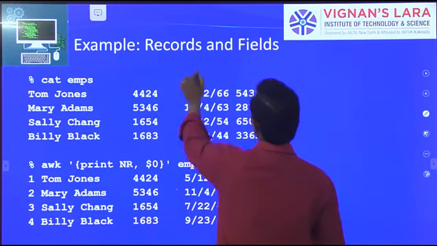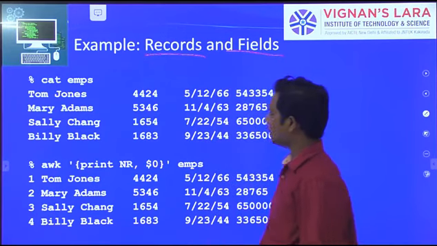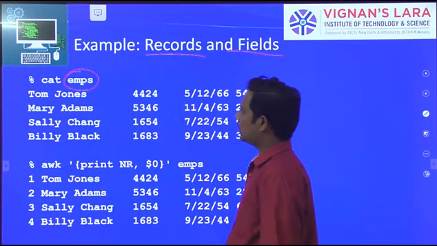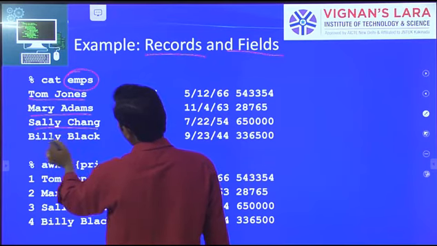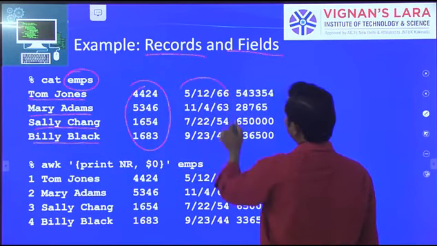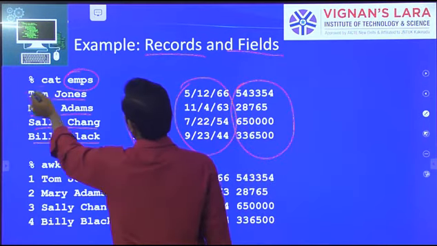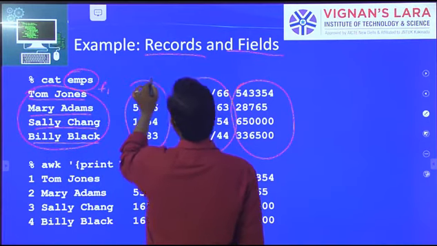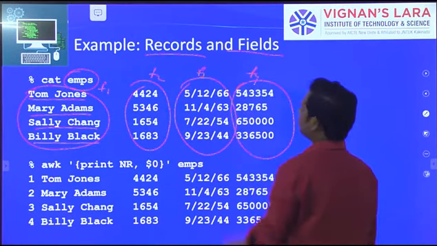Records and fields. So what are records and fields? Here, for example, cat employee, where employee is a file name. Here are employee names, and here are dates and some values. Here there are 4 fields: field 1, field 2, F1, F2, F3, F4. So these are the 4 fields.